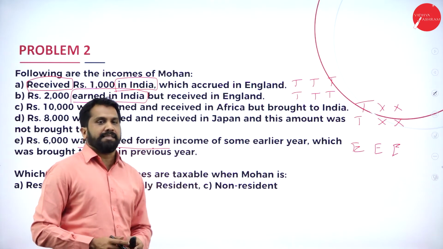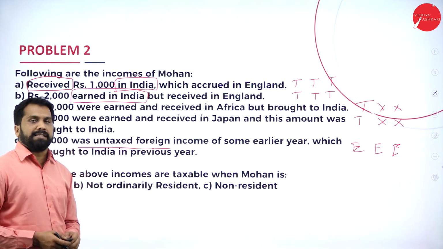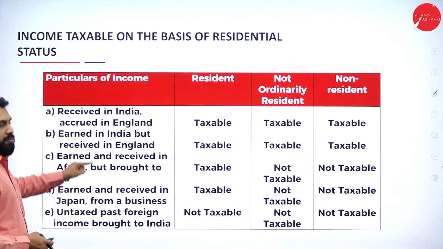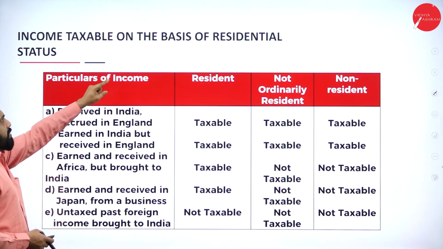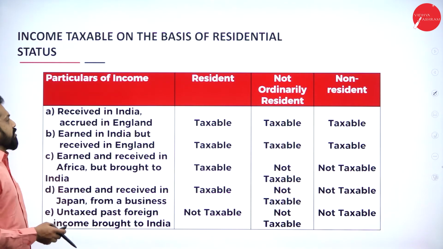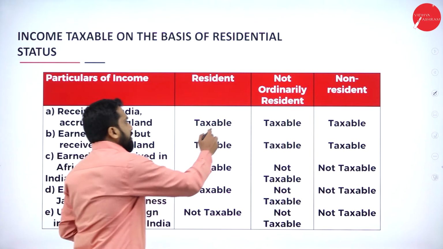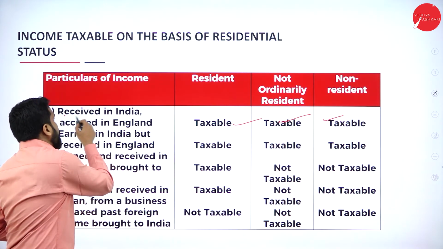We'll go for the answer. Everything we discussed here, still we go for the answer for confirmation. Now, see, your answer must be like this. The heading must be income taxable on the basis of residential status. Now, received in India, accrued in England. Taxable, taxable, taxable. Why? Because received in India.